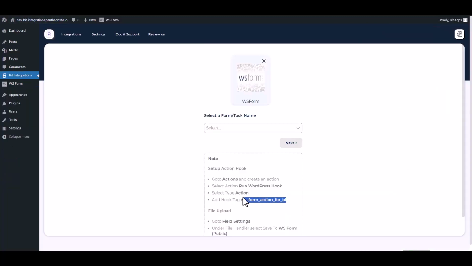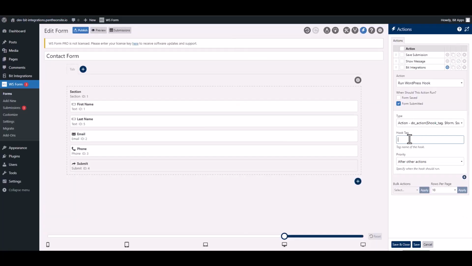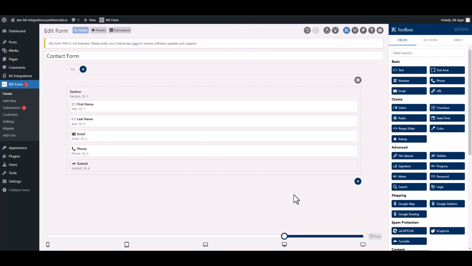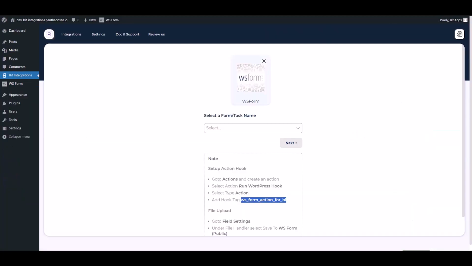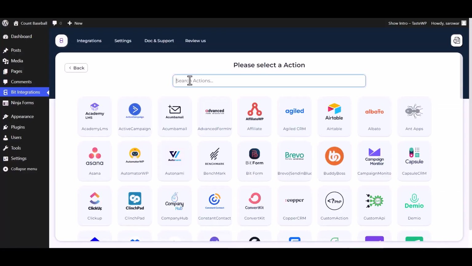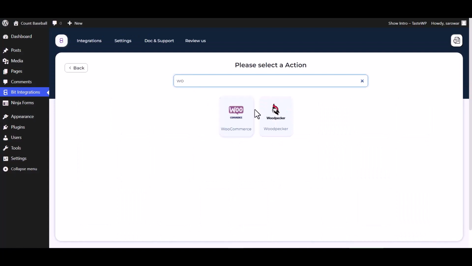So go to the integration site. Under the note, copy the hook tag, then paste it on the WS Form. Save and close it. Now go to your integration site and choose a form. Next, search and select Action Woodpecker.